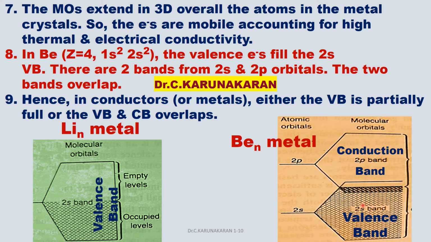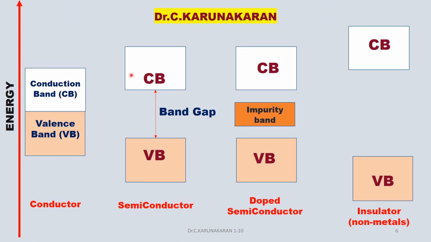The electron is easily promoted to the conduction band, where the conduction band is empty, so the electrons are free to move. Metals are conductors because either the valence band is partially filled or half filled, or the valence band and conduction band overlap. What is called band gap? Here in conductors, in metals, the band gap is 0.